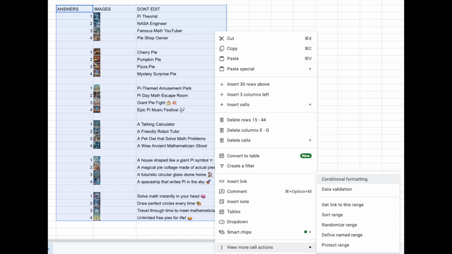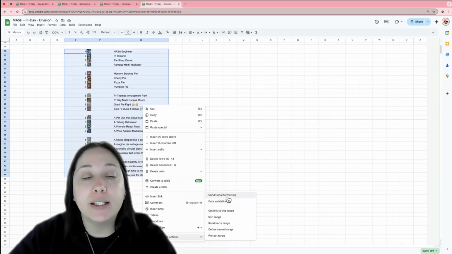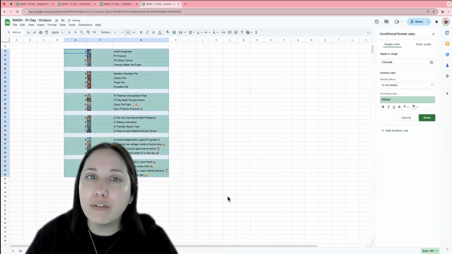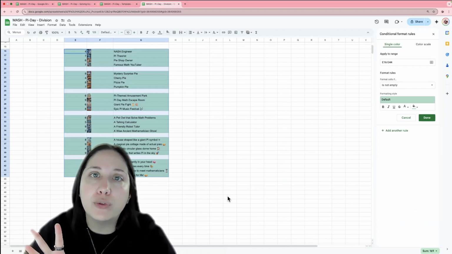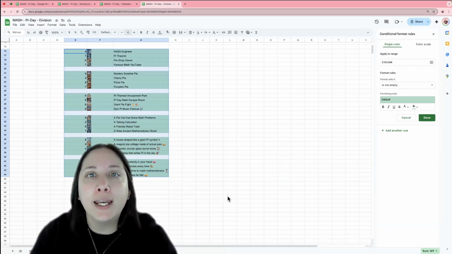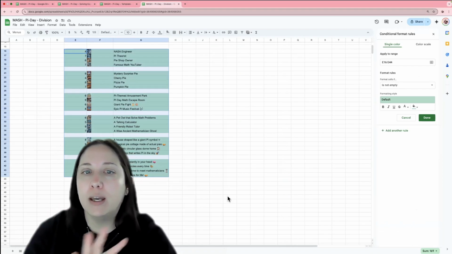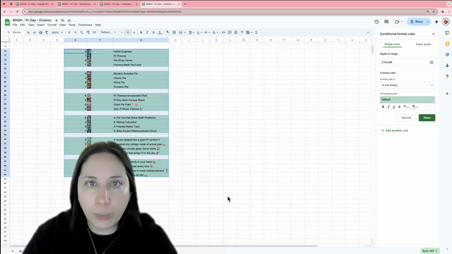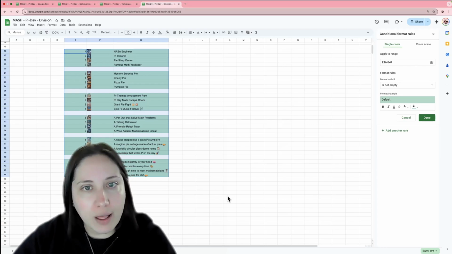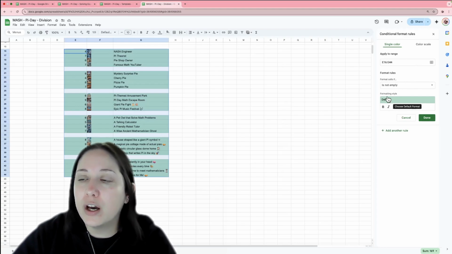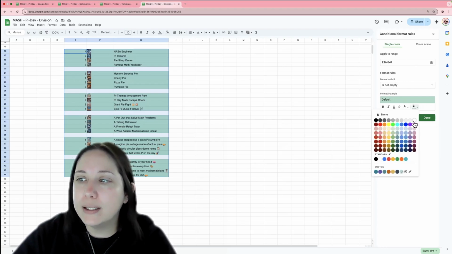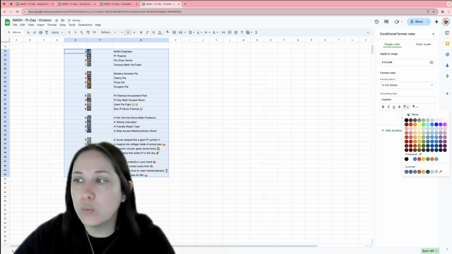And then I am going to right click, go to view more cell options and conditional formatting. You don't have to do this step. The reason why I do this is because it's harder for students to then come in and unhide this. So I like to do it this way. So highlighted everything, right click, view more cell options, and then conditional formatting. From here, I'm going to change the color to white and then the font text to white.